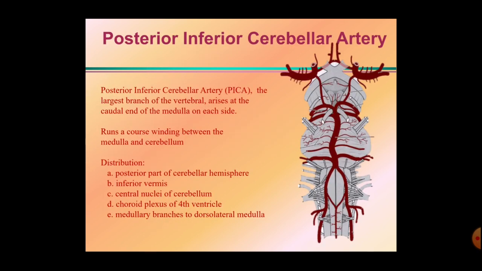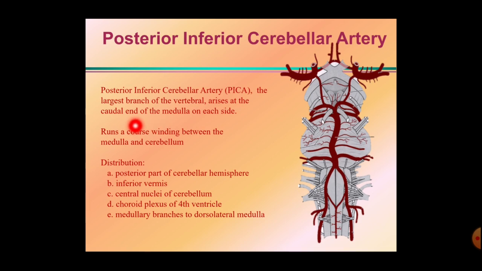The last one is the posterior inferior cerebellar artery. That is the largest branch arising from the vertebral artery. Here in the picture, this is the vertebral artery, up to the pontomedullary junction. This is the pons, this is the medulla oblongata. Here at the pontomedullary junction, the vertebral artery unites with the opposite side, and there is the formation of the basilar artery. The largest of all the branches of the vertebral artery is the posterior inferior cerebellar artery.